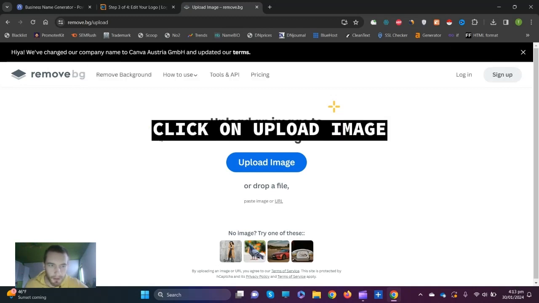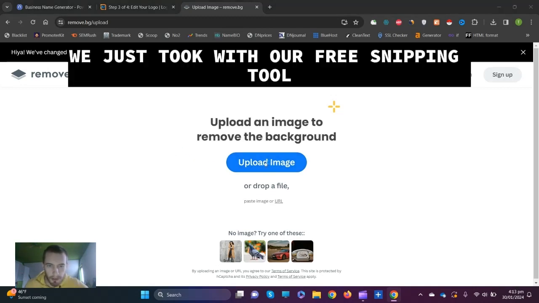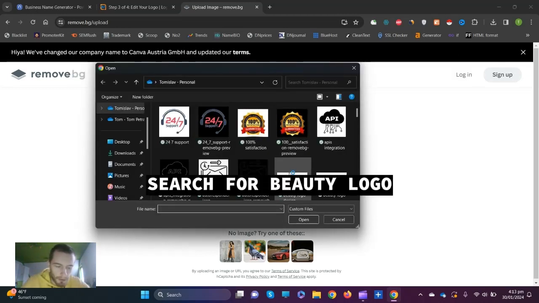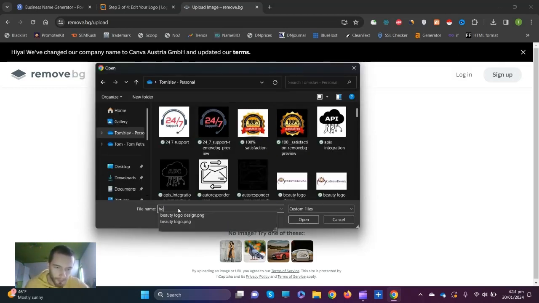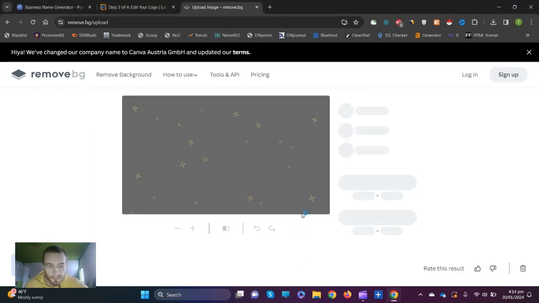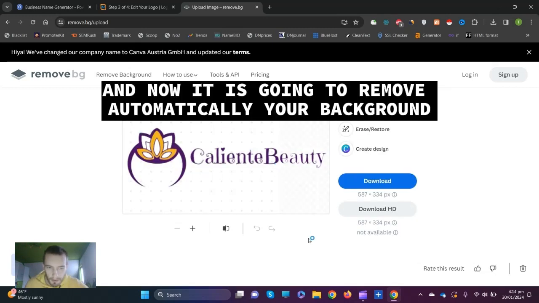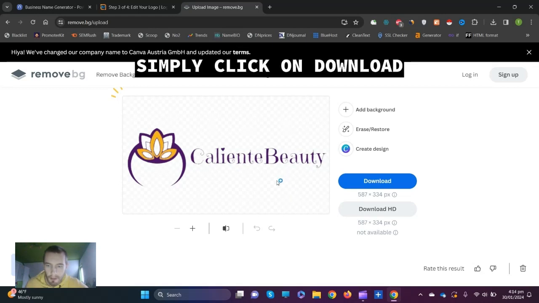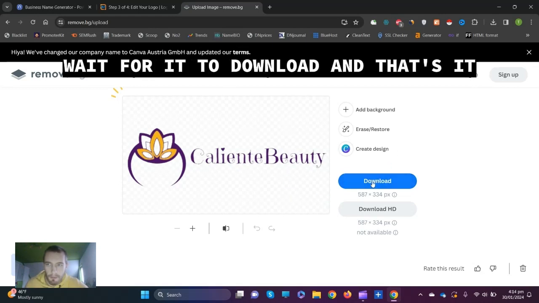Click on upload image we just took with our free snipping tool. Search for a beauty logo. Open it. And now it is going to remove automatically your background. Simply click on download. Wait for it to download, and that is it.